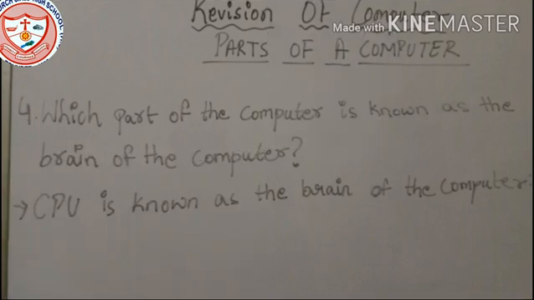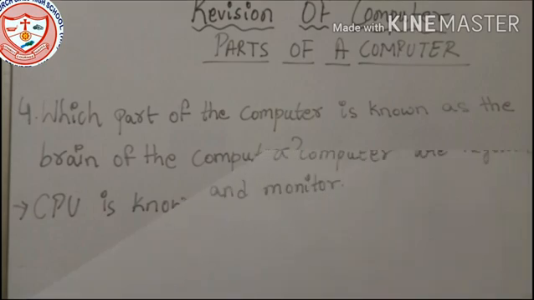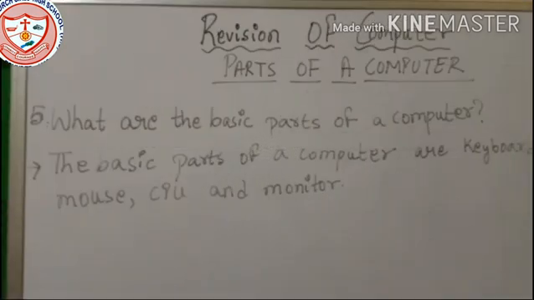Number 4. Which part of the computer is known as the brain of the computer? So, which one is the brain of the computer? Yes, CPU is known as the brain of the computer. Number 5. What are the basic parts of a computer? The basic parts of a computer are keyboard, mouse, CPU and monitor.